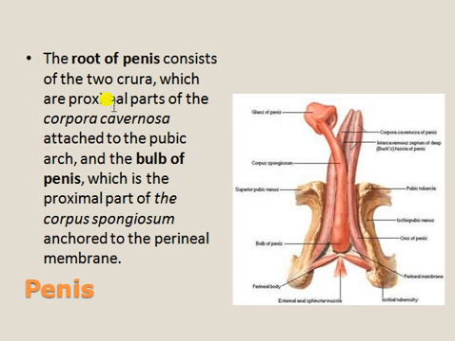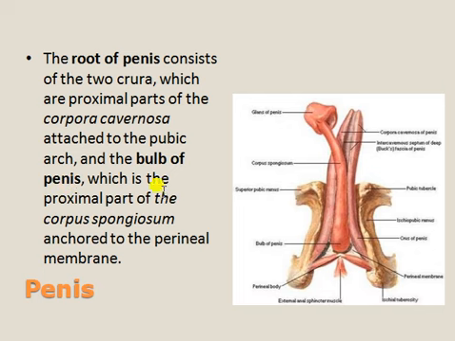The root of the penis consists of two parts, which are the proximal parts of the corpora cavernosa. So this is corpora, this one and this one. So two muscles, the corpora cavernosa, attached to the pubic arch. This is the pubic arch. Next is the bulb of the penis.